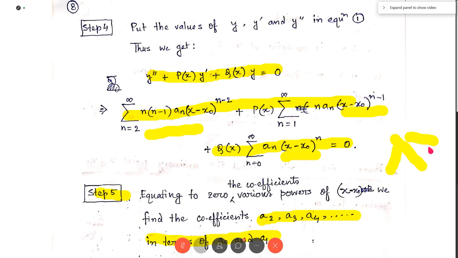Now this seems a little bit messy, but whenever we consider a problem, it will be clear to us. In the next topic we will consider an exercise, and while solving the exercise it will be clear how to find the recurrence relation, and from that recurrence relation how to find a2, a3, a4 or a5, the remaining arbitrary constants in terms of a0 and a1. For the time being, just think that in step 5 we find a2, a3, a4 in terms of a0 and a1.